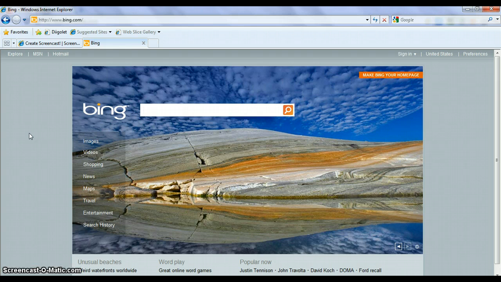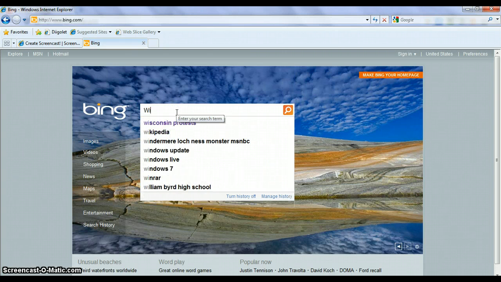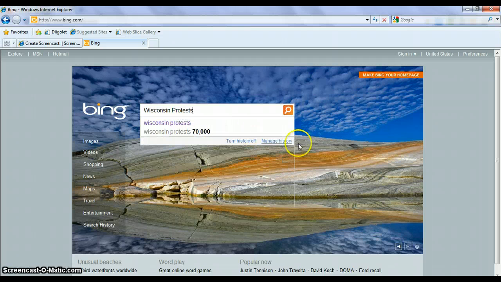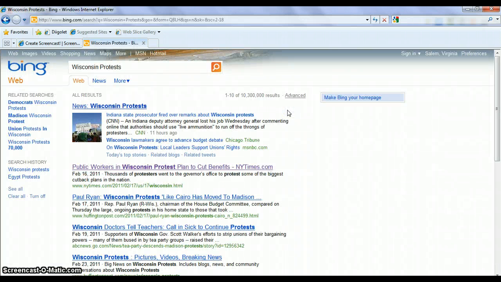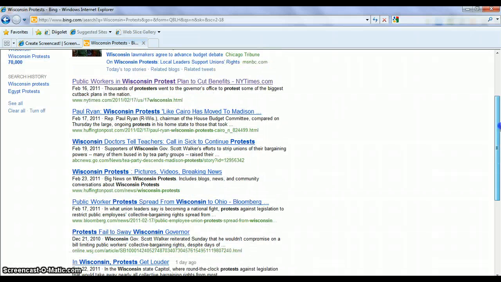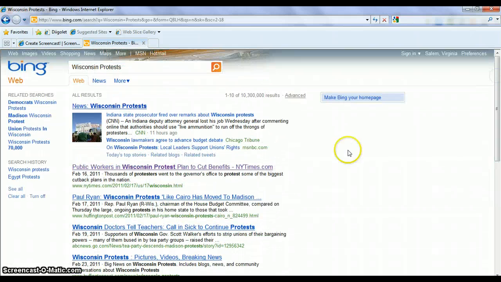I want you to go to bing.com, just like this, and where you can do your search, I want you to type in Wisconsin protests, just like that. And you can either click return or click the search bar. And you should come up with a number of options. I want you to click on one of these randomly. I'll visit this website right here.